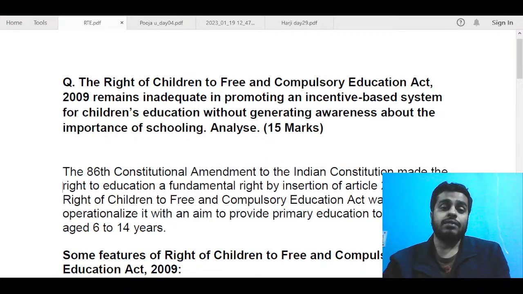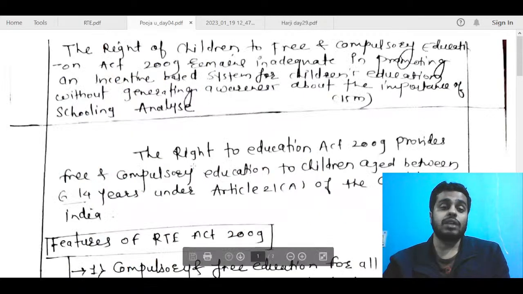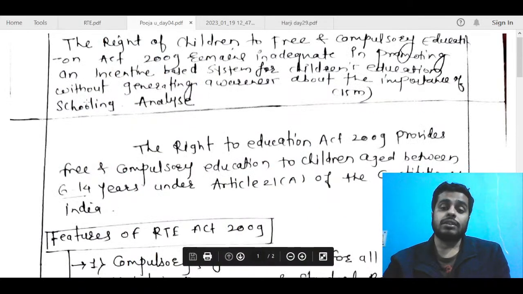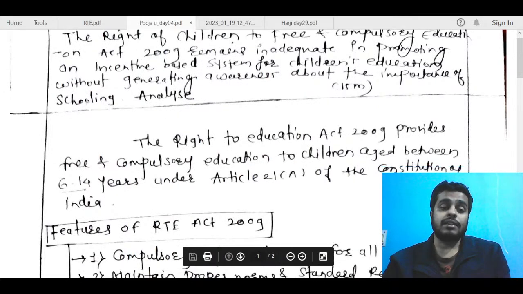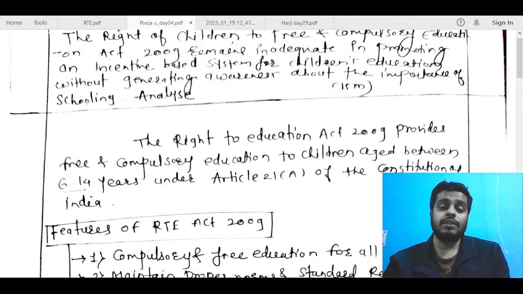So that is it for this answer. I think next we will try to look at some of the copies. First is Pooja's copy. So the Right to Education Act 2009 provides free and compulsory education to children aged between 6 to 14 years under Article 21A.